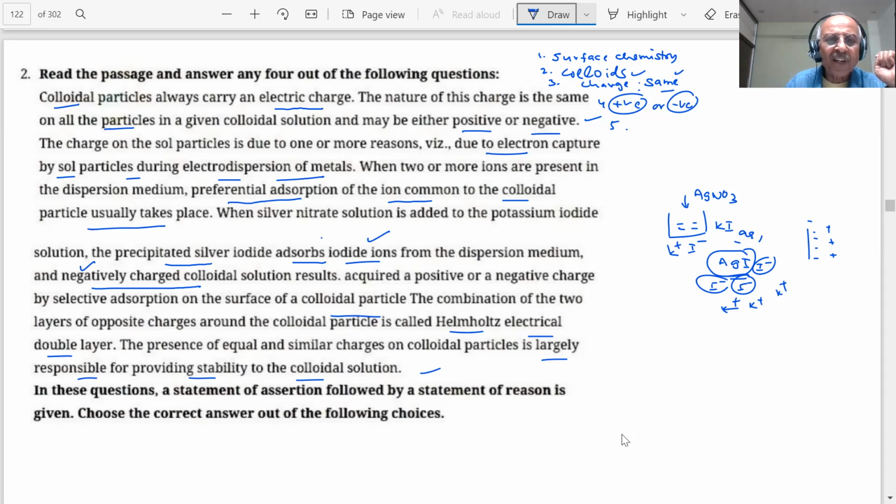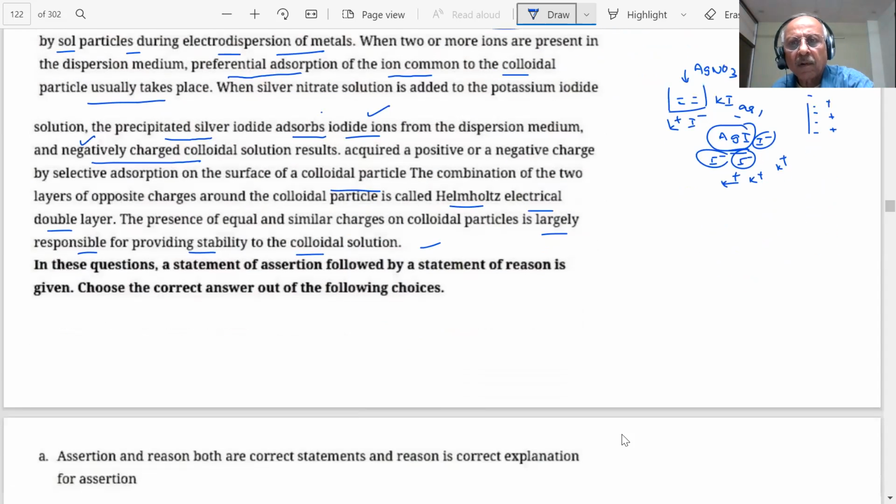In these questions, a statement of assertion followed by a statement of reason is given. Choose the correct answer. Okay. What type of questions are coming? Assertion and reason. Can I proceed further? You got everything, the paragraph, everything we have read. Okay.